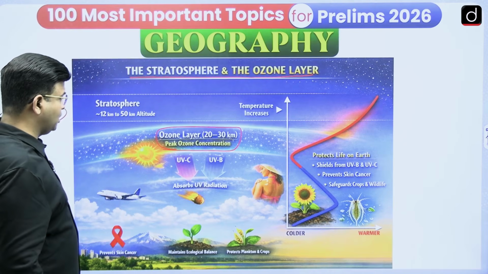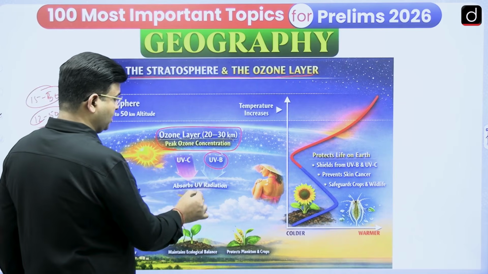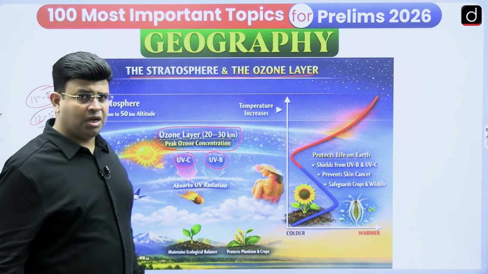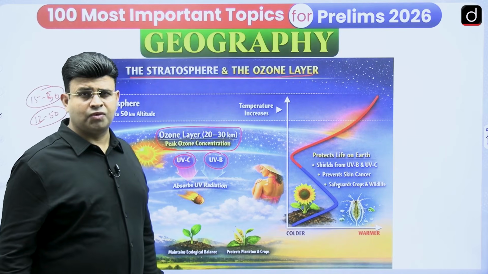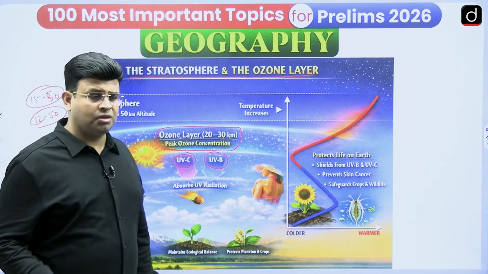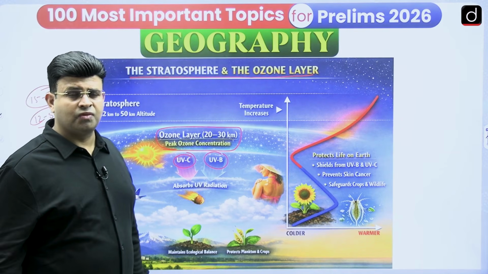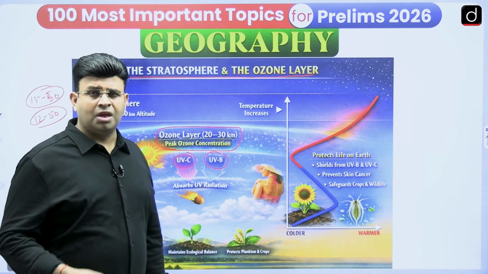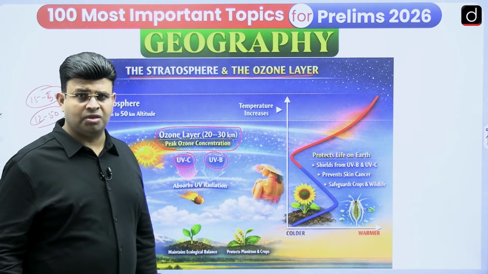And what is happening in this region? In this region, the harmful UVB rays and the very harmful UVC rays, the ultraviolet B and ultraviolet C rays, are being absorbed, and they are not able to come onto the Earth's surface. It helps in protecting the Earth from heating. If UVB rays were able to reach the Earth's surface, all organisms could be affected by these rays, and genetic changes and mutations can take place, and carcinogenic diseases will spread.